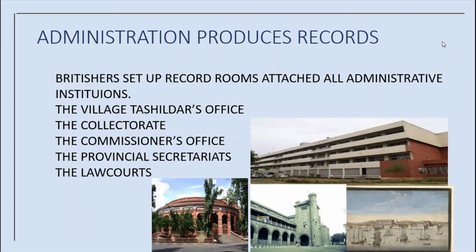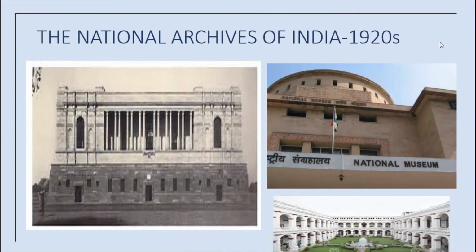By the middle of the 19th century, with the spread of printing, multiple copies of these records were printed as proceedings of each government department. Now let us see the National Archives of India, which came up in the 1920s.